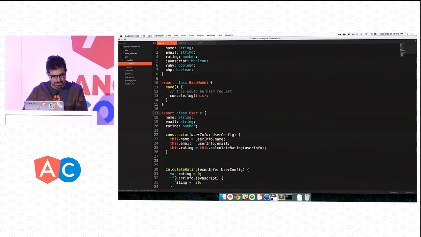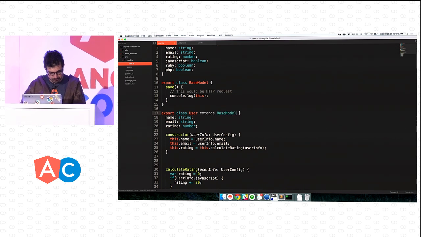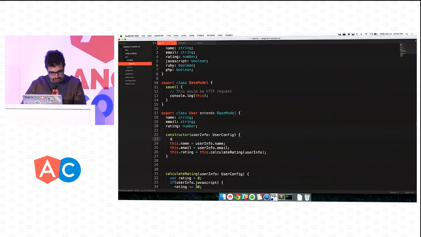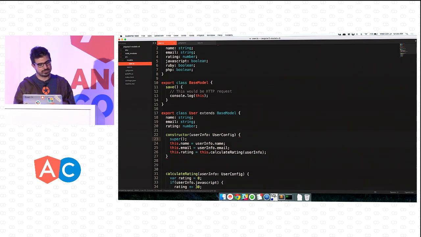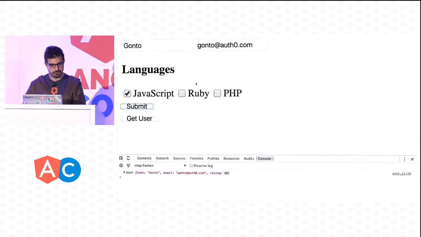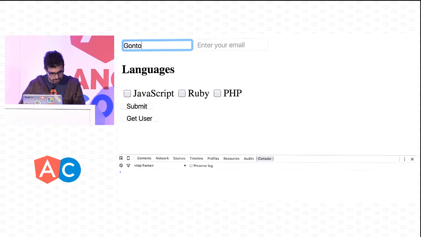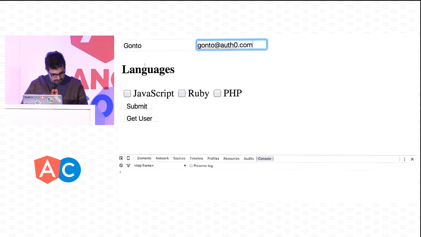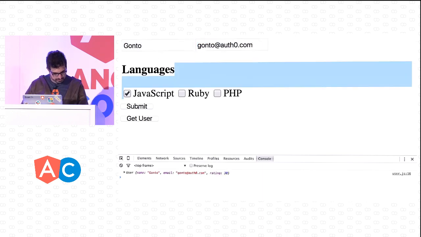And now our user will extend from this base model. And we'll call the constructor from the parent from here. And that's it. Now we don't have the save method in the user, but it will still work, because it's created in the base model from which I actually inherit. So again, I refresh, Gonto. I click on JavaScript, submit, and it's still saving.